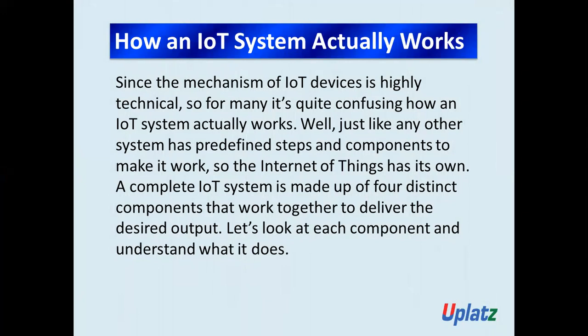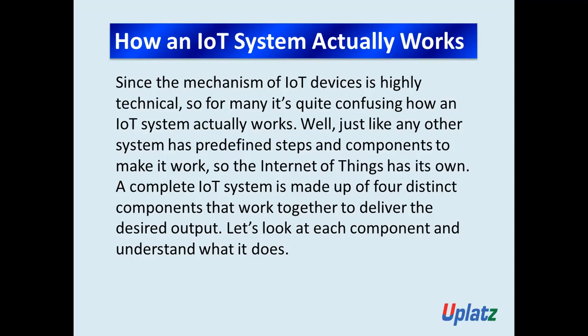Just like any other system has predefined steps and components to make it work, the Internet of Things has its own. A complete IoT system is made up of four different components that work together to deliver the desired output. So let's look at each component and understand what it does.